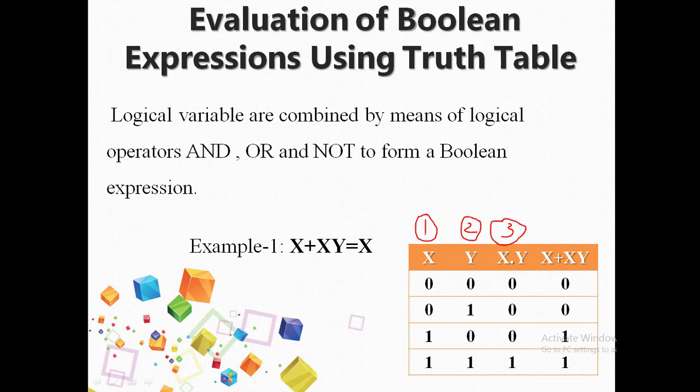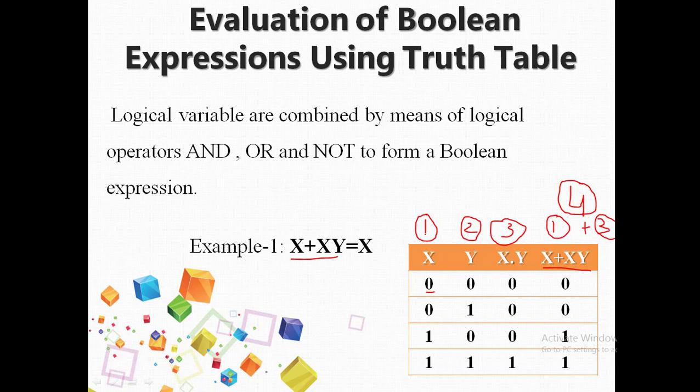Column number 4 is equal to 1 plus 3 that we have taken. So this will be column number 4, our resultant expression in the LHS part. So now let us add both together.